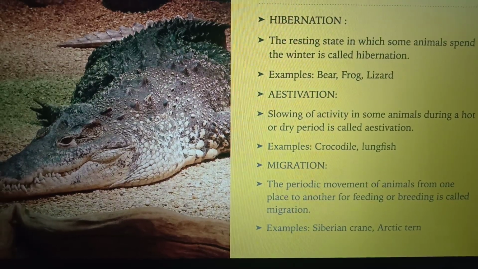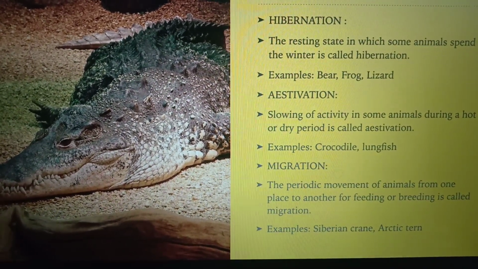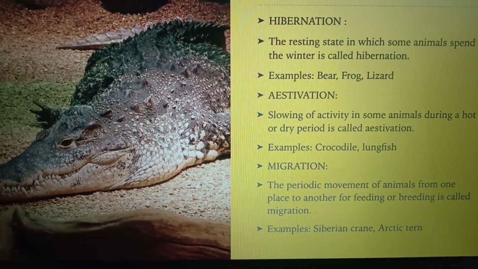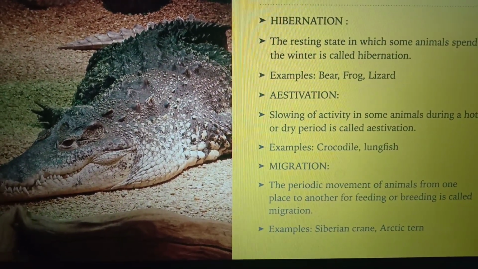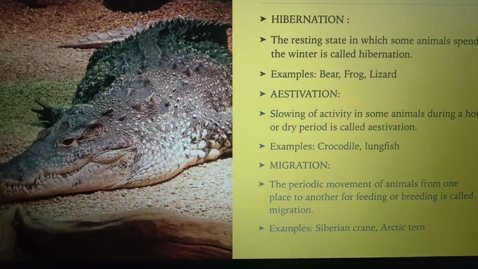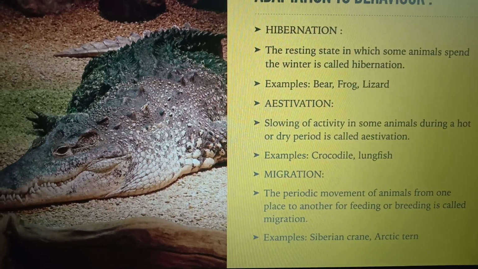Aestivation. Slowing of activity in some animals during a hot or dry period is called aestivation. Animals that show aestivation are crocodile, lungfish, and so on.